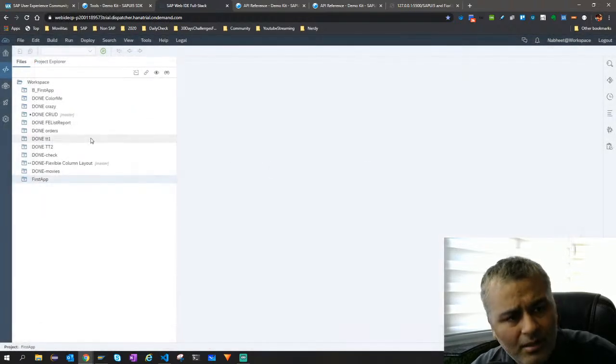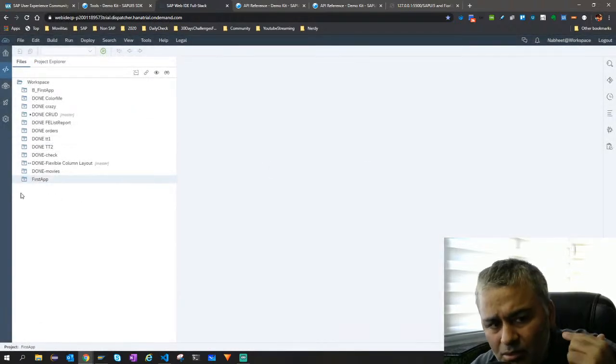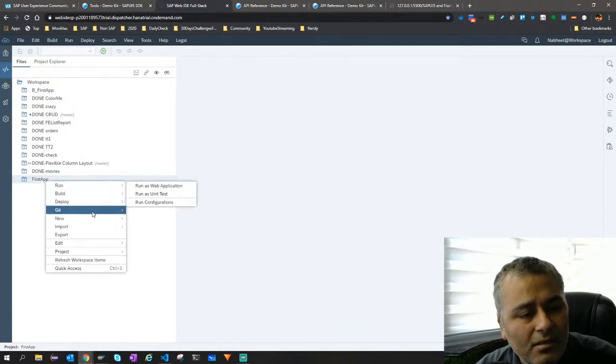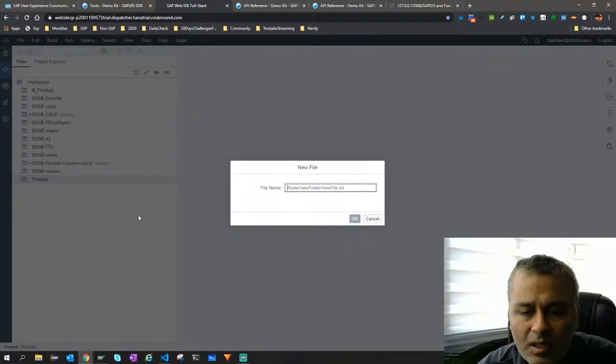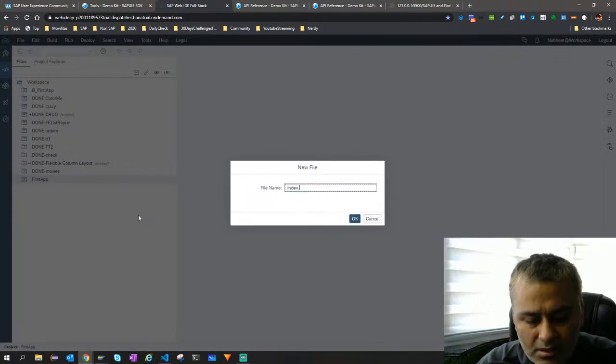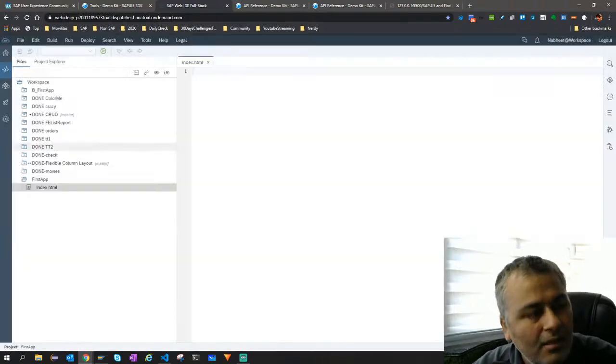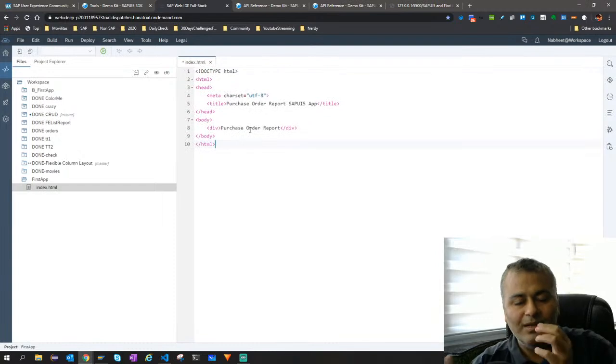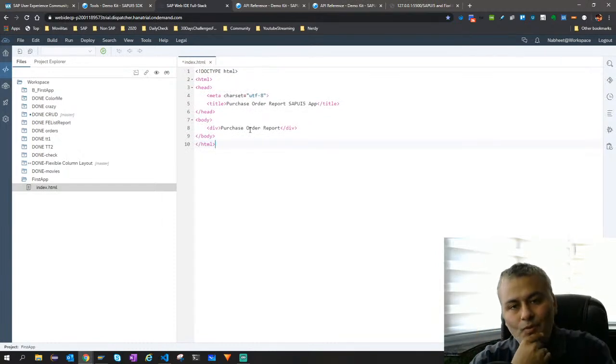I want to build them from scratch so that you understand what is being done and where, right? And let's create a file inside it which is index.html, right?